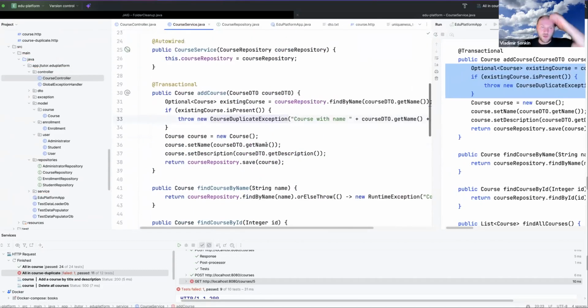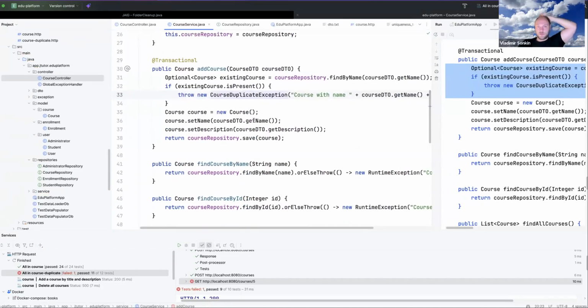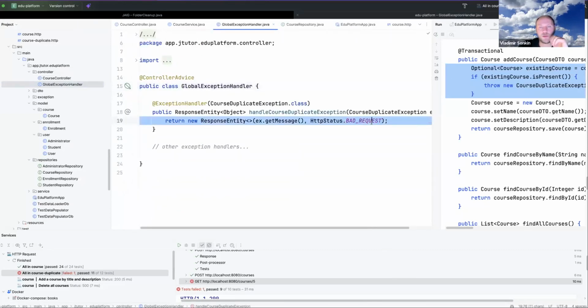Okay, import. Fine. So the necessary course exists. We're trying to find by name. If this course already existed, we throw an exception. And we have the global exception handler, which will wrap it into a message to the user.